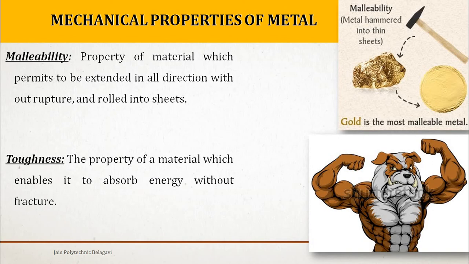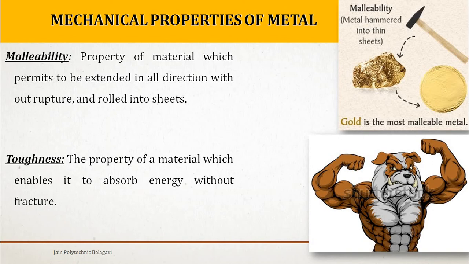It is a resistance to absorbing energy. It is going to store the energy, but it is not going to fail. It is the amount of energy per unit volume that a material can absorb before failing.